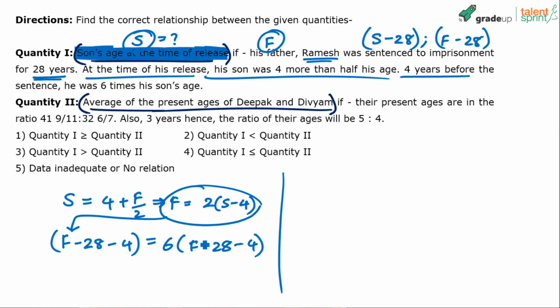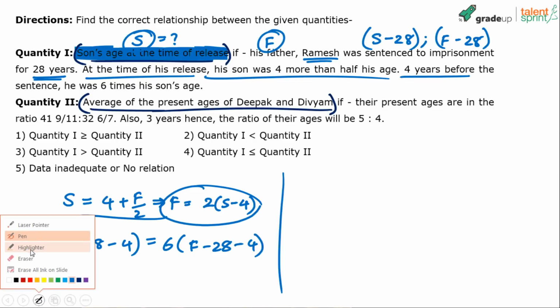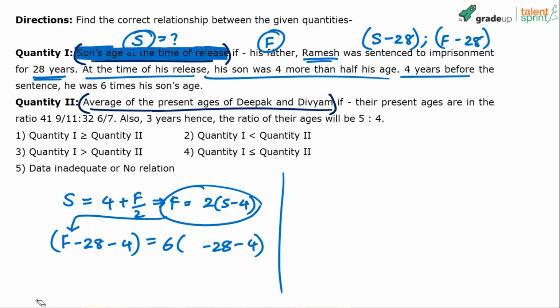Oh, sorry, this should be S. I have taken F on both the sides. I'm sorry about this. This should be S. 6 times his son's age, right? 6 times his son's age. Now substitute, what do we get? You have to solve for it, no choice.